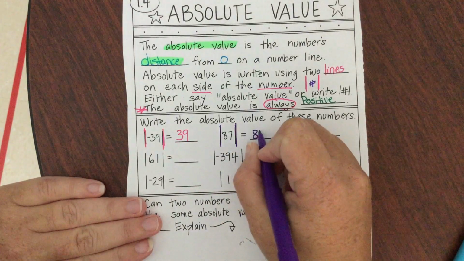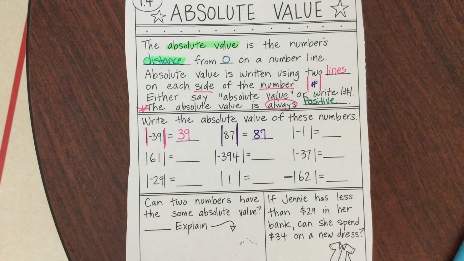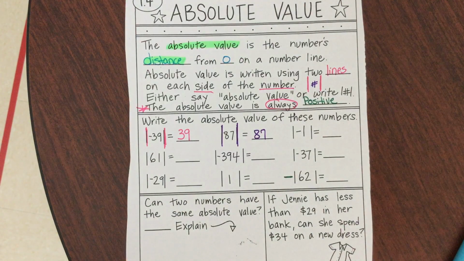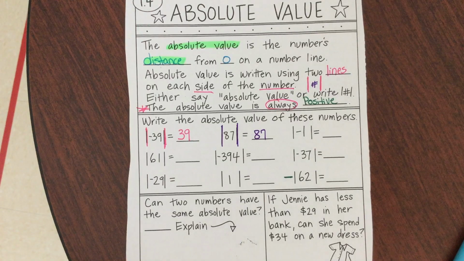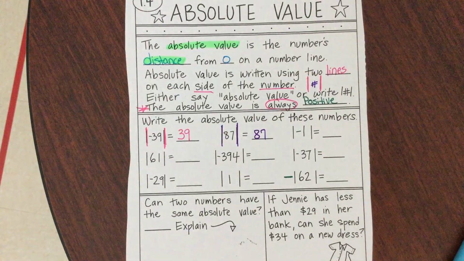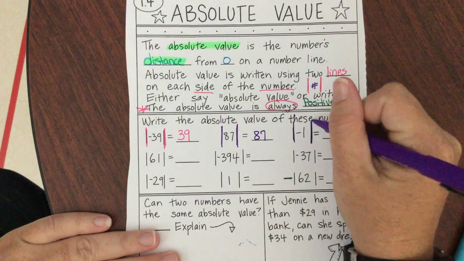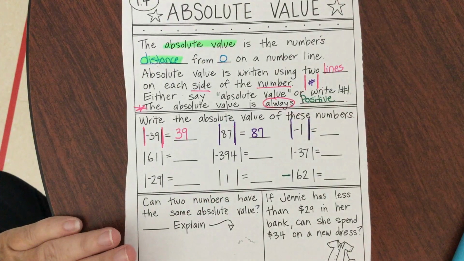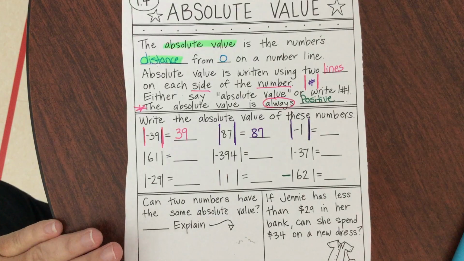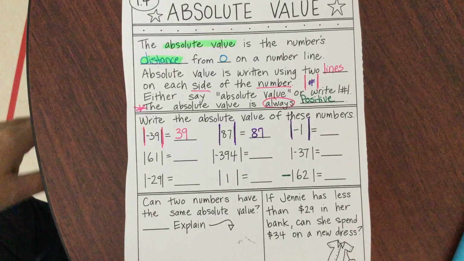Very good. How many steps did I take from 0 to get to 87? I took 87 steps, right? I need those steps on my Fitbit here. All right. What about the absolute value of negative 1? What is the absolute value of negative 1? Yes, sir.